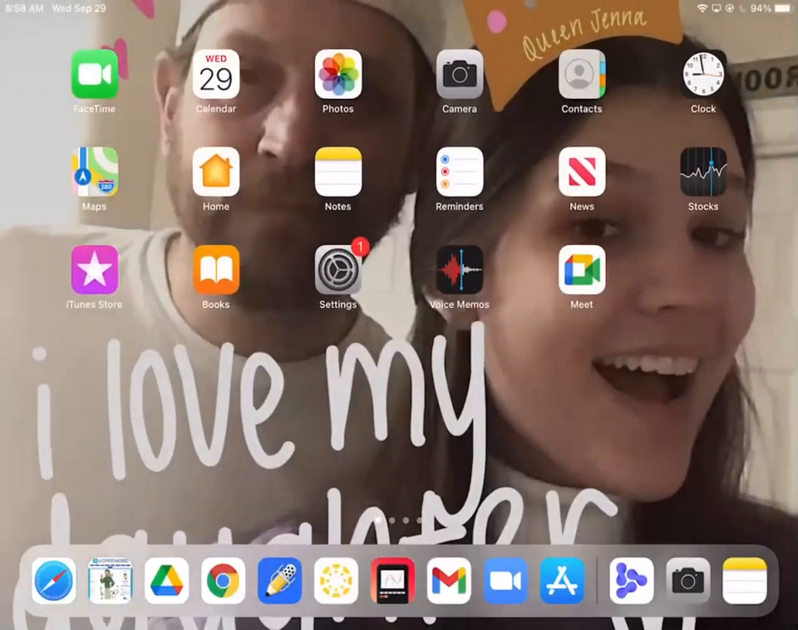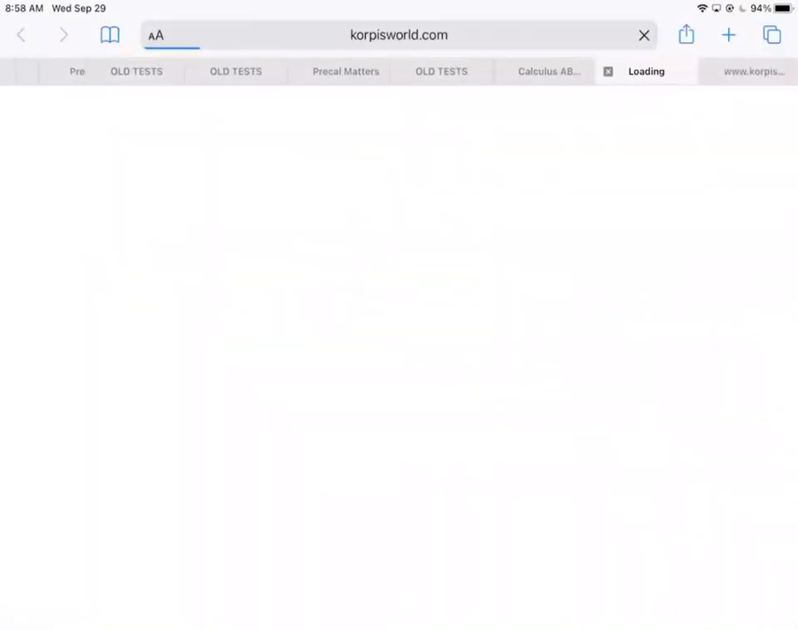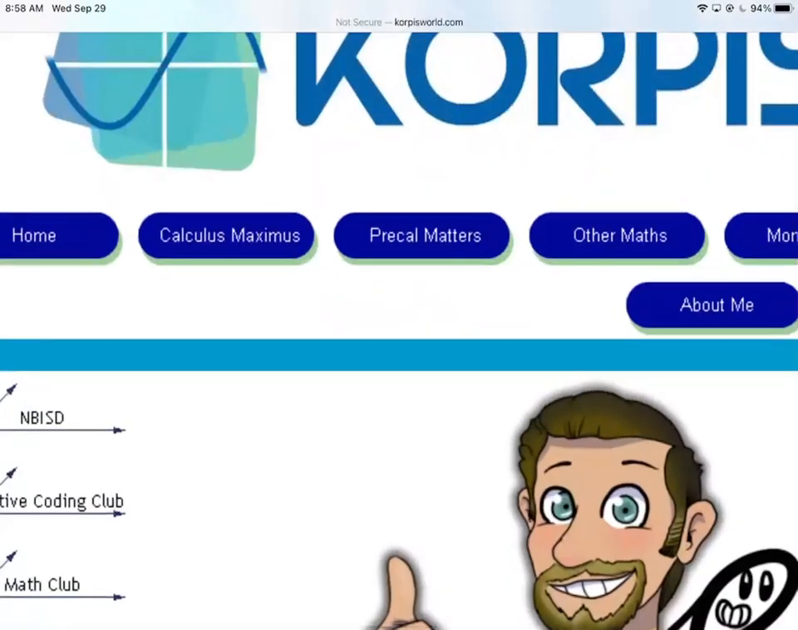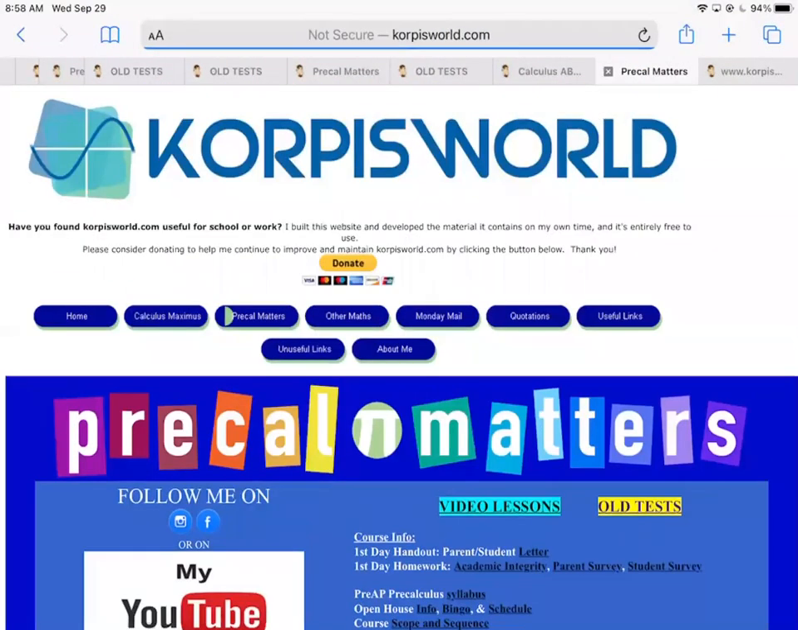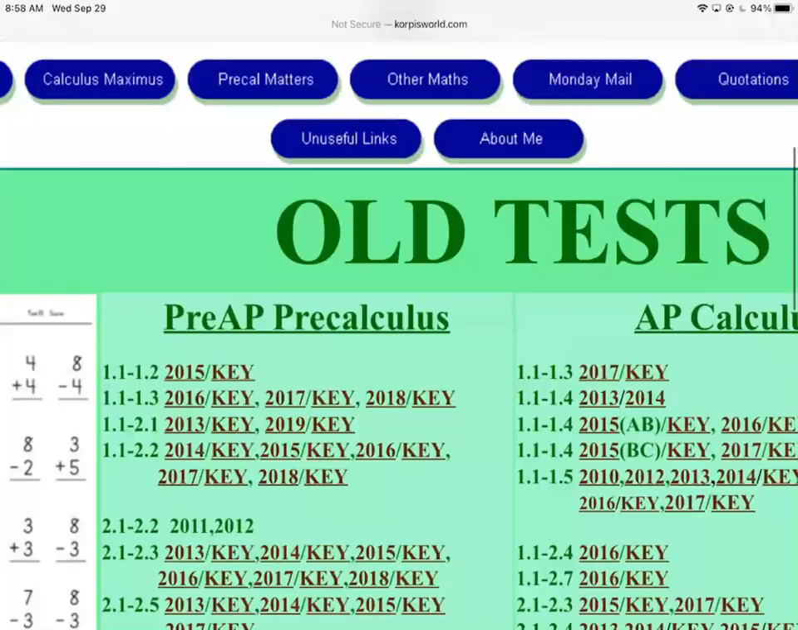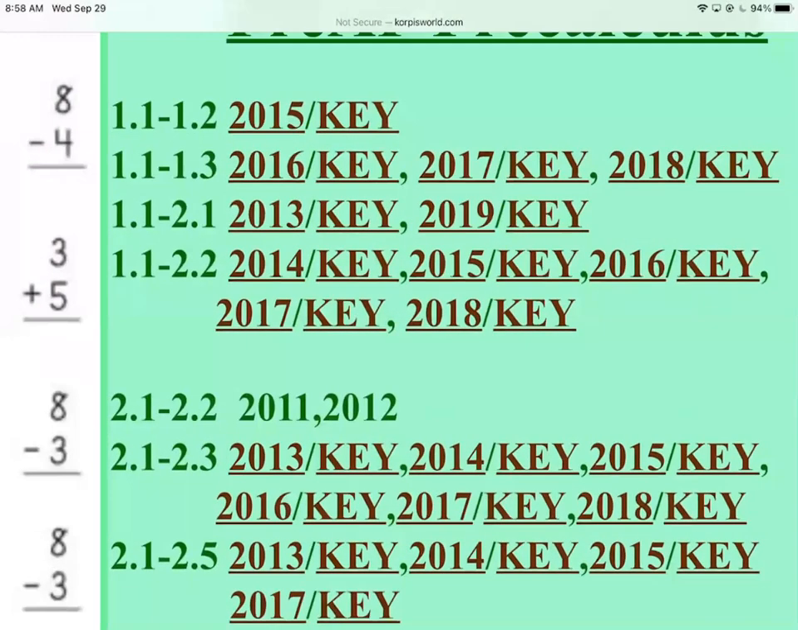And when you're doing your final preparations, remember you can always go to Corpy's World or the link in Canvas. Click on Precal Matters or go to the link in Canvas and you click on your old tests right there. And look at there, 1.1 to 2.1. And I'm frozen. The story of my life. Yeah, there you go. Always frozen.